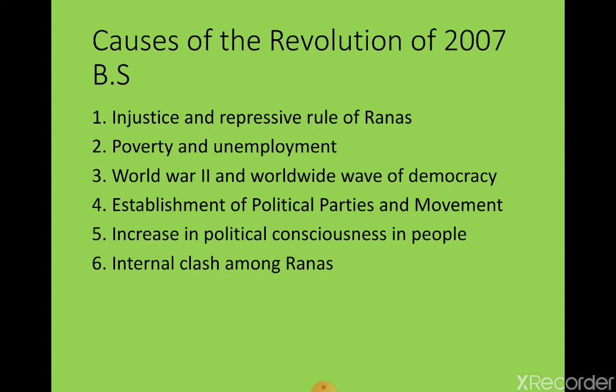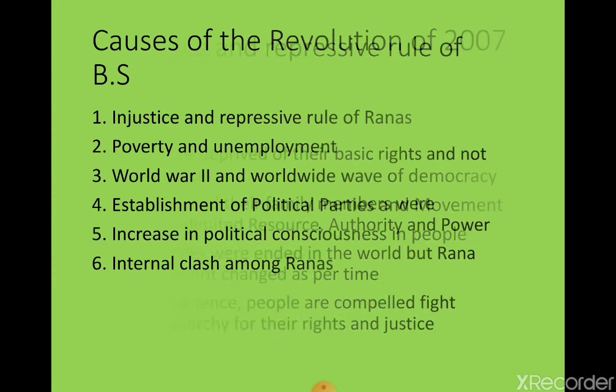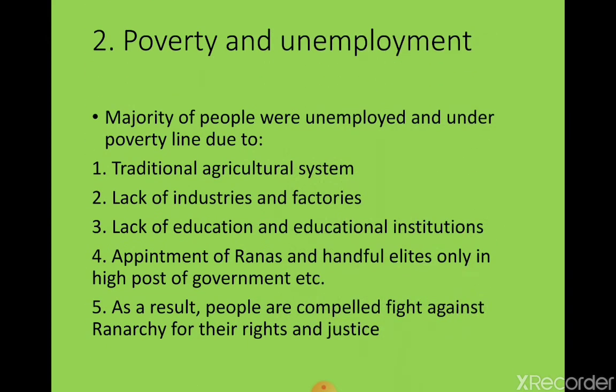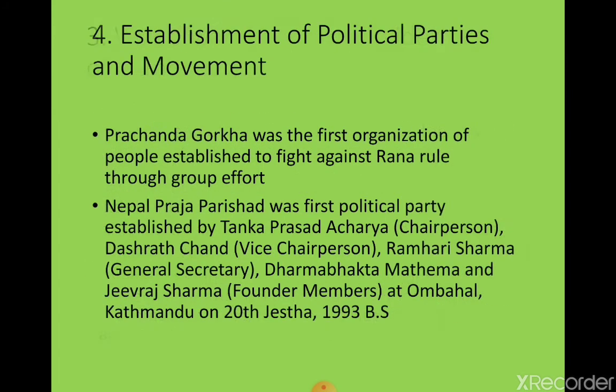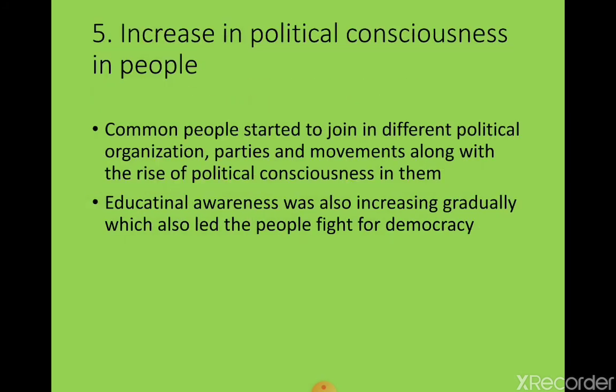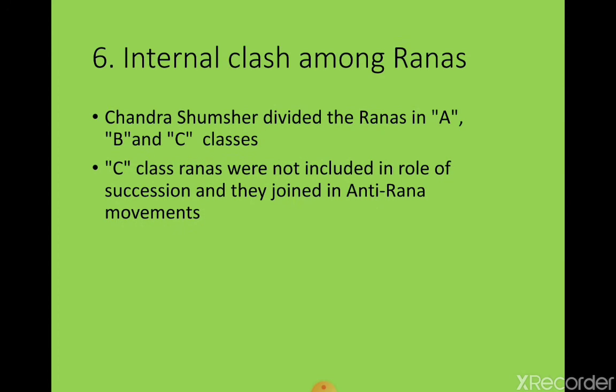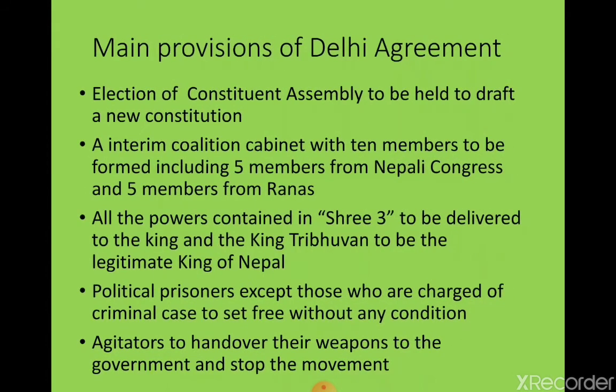So these were the causes of the revolution of 2007 that we learned yesterday. I hope yesterday's class was fruitful, and today you might learn more, and today we are definitely going to complete these chapters.